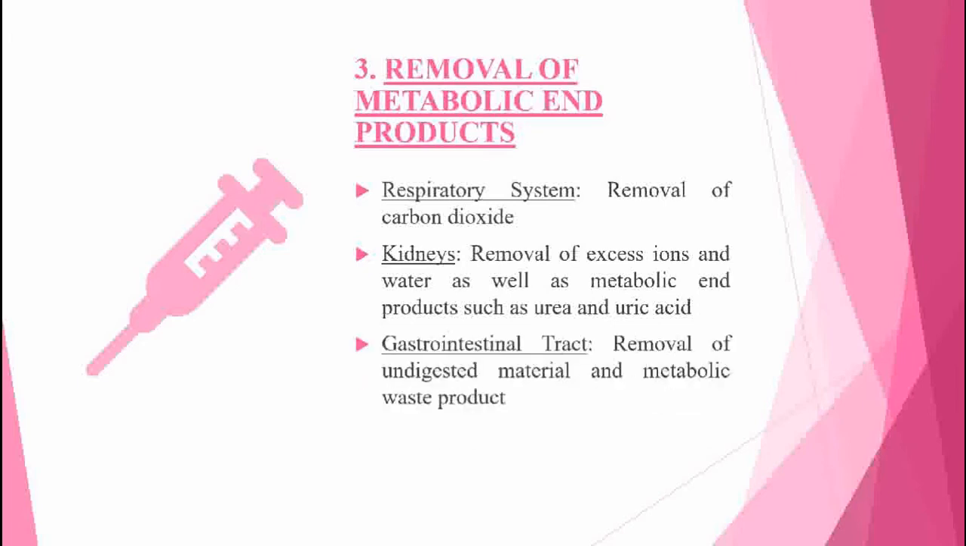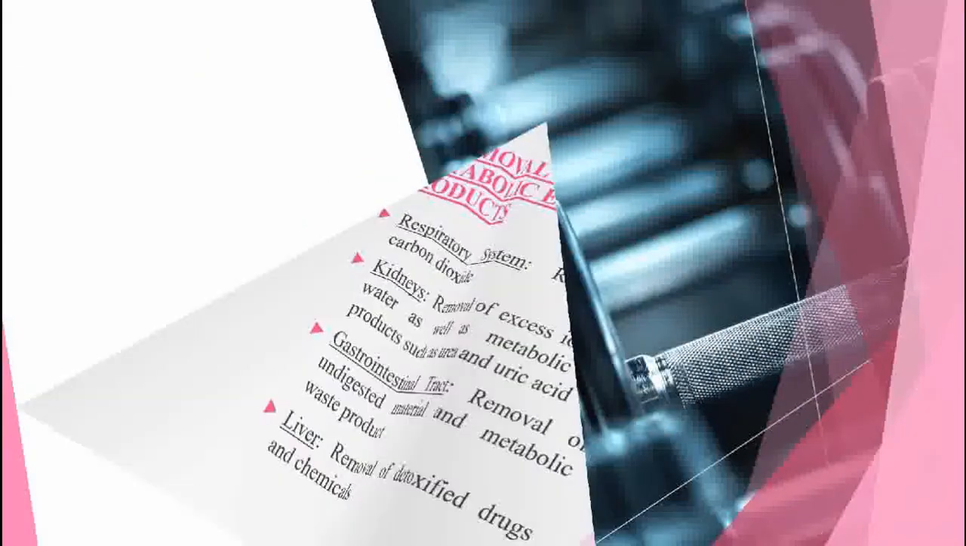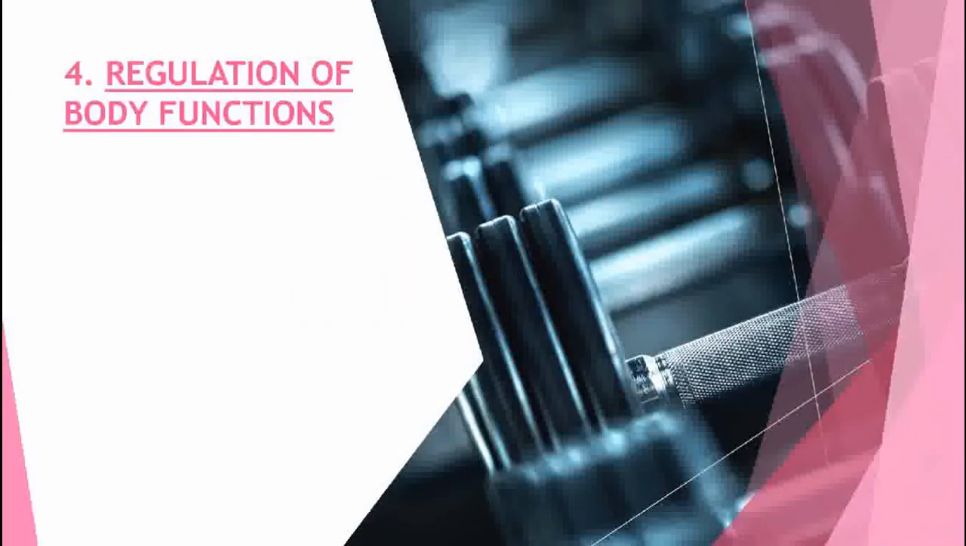Gastrointestinal tract. The food materials that remain undigested and metabolic wastes are removed from the body in the form of feces. Liver. Various drugs are detoxified in the liver, and these detoxified drugs and chemicals are also eliminated in feces. All body functions are regulated by either the nervous system or the endocrine system.